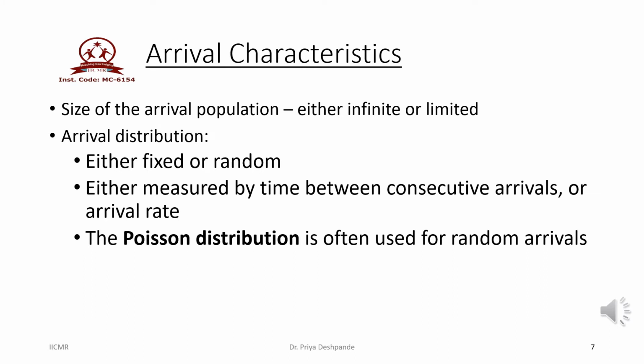To study the arrival characteristics, first we study the size of the population. This is also known as calling population or potential population. The potential population may be infinite or it may be limited. Then we study the arrival pattern of the customers. Poisson distribution is mainly used to study the arrival pattern of the customers in the queuing system.